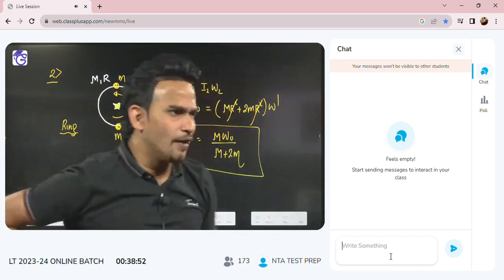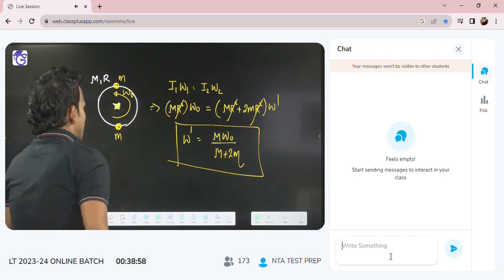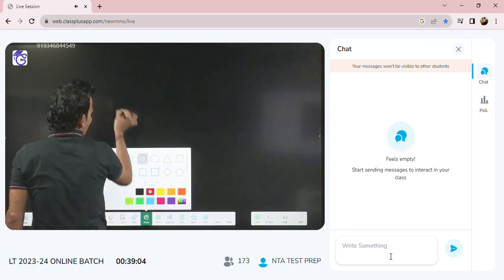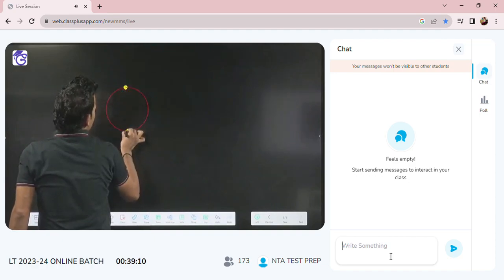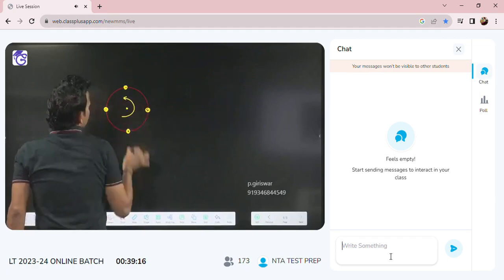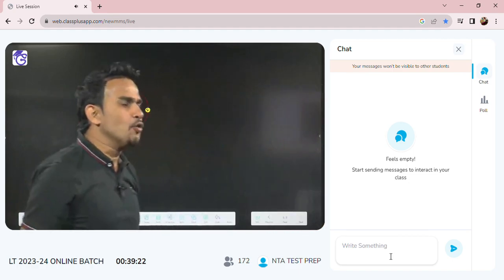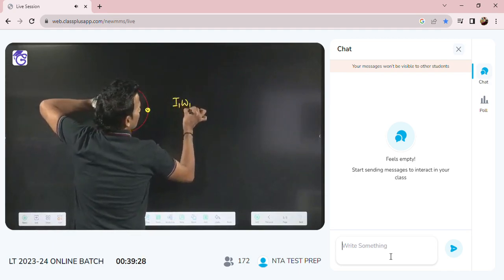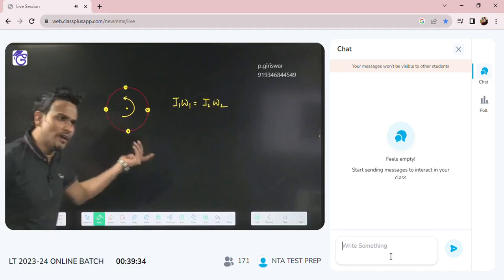You write in the above question, same question: if four particles are attached to the ring, find its new omega. This is also a previous year NEET question. If you attach four particles, again you will say, sir, I1 omega 1 will be equal to I2 omega 2.